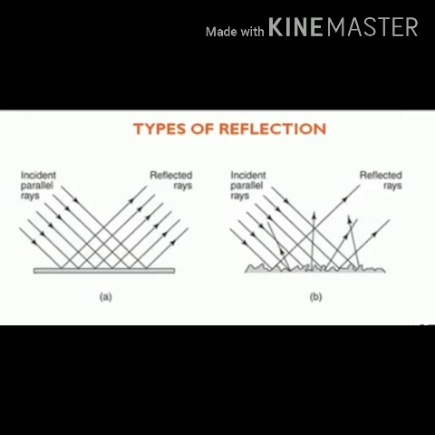So when the incident rays are coming, they all are parallel, and when they are reflecting back, then also they all are reflecting in the same direction. And remember, image formation always takes place from the regular surface. Whenever the reflection takes place from a regular surface, the regular reflection only is responsible for the formation of image.